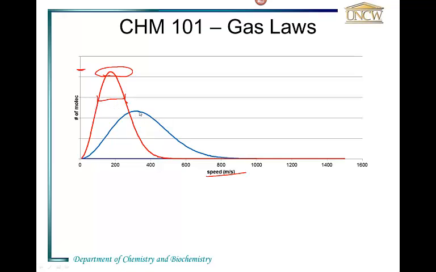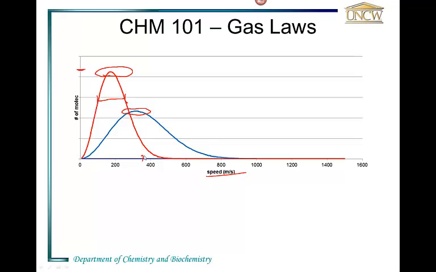By contrast, the molecules represented by the blue curve are much more widely distributed. The distribution is much broader. We would say that it has a larger standard deviation. And also, the most probable speed, in other words, the speed more molecules have than any other, is sitting just around 350 meters per second or so.